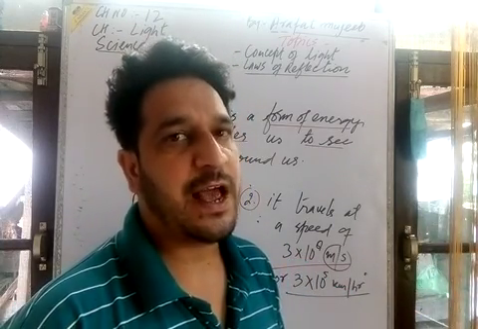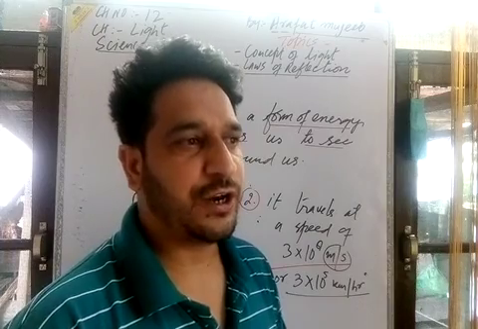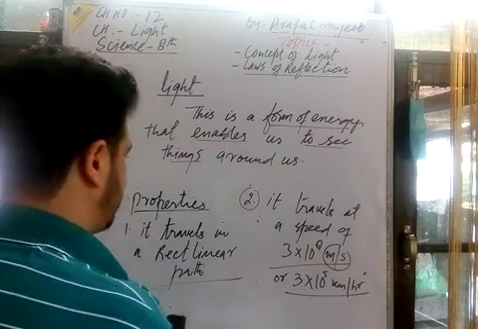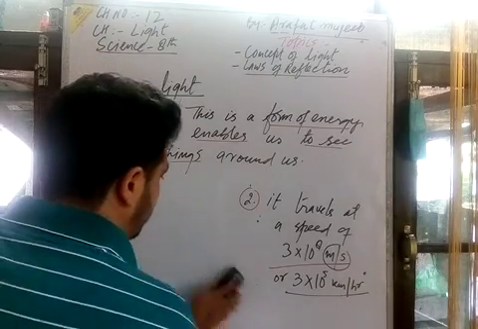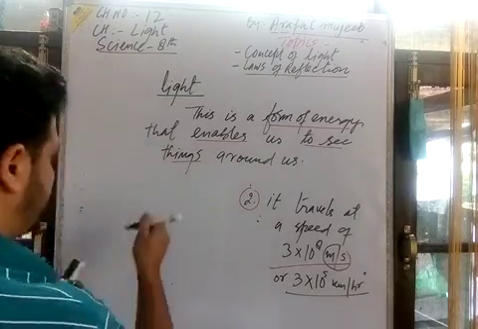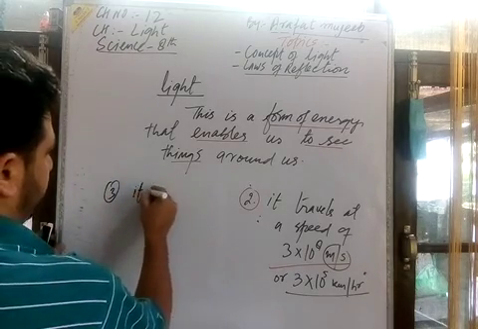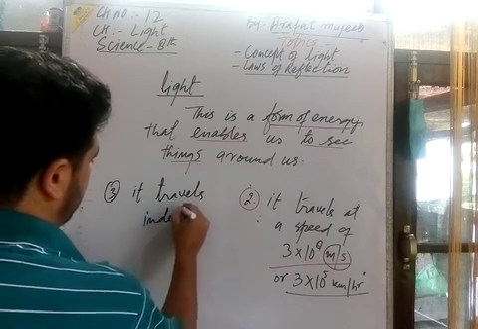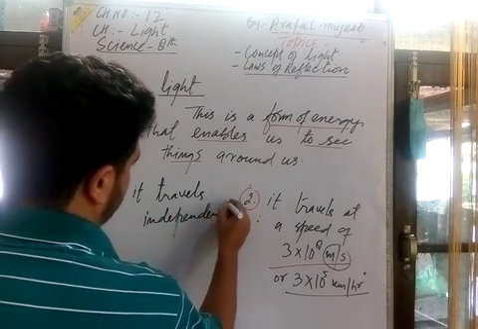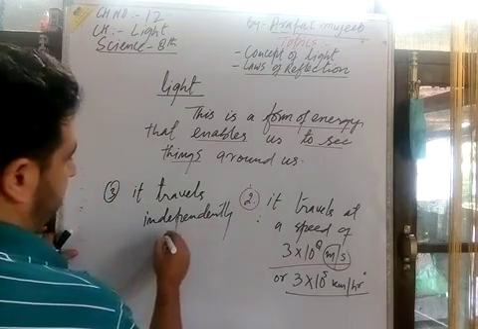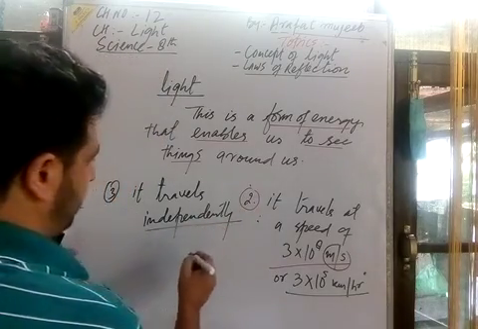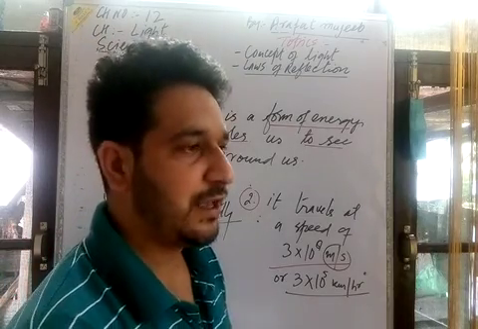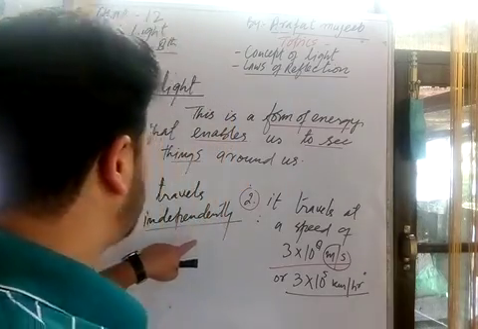Light never takes the help of the material medium, water, air. It travels independently. Light travels independently. याद रखिए. Third property is it travels independently. Independently क्या होता है? मतलब it does not take the help of any medium या एयर, वाटर, सॉलिड मटेरियल का सहारा नहीं लेते हैं. ये इंडिपेंडेंटली ट्रैवल करता है.